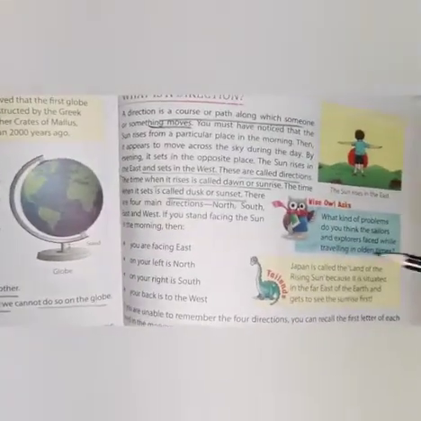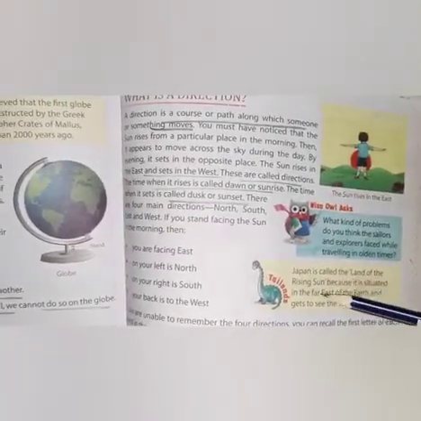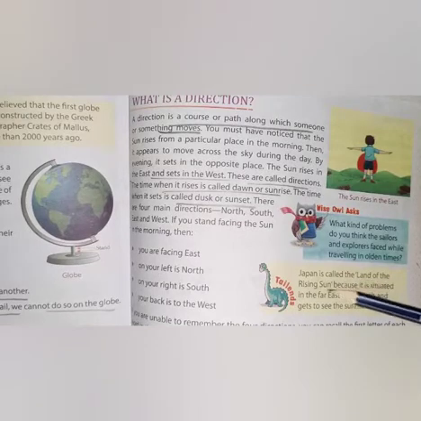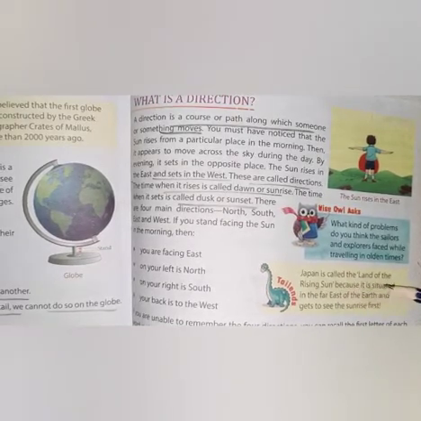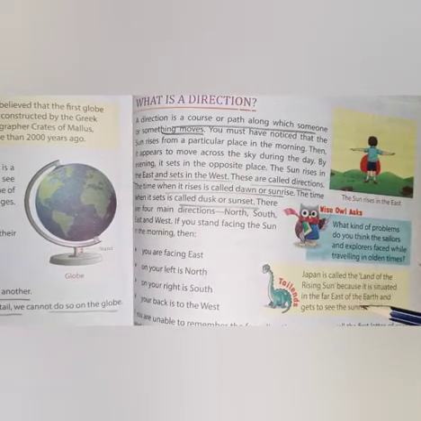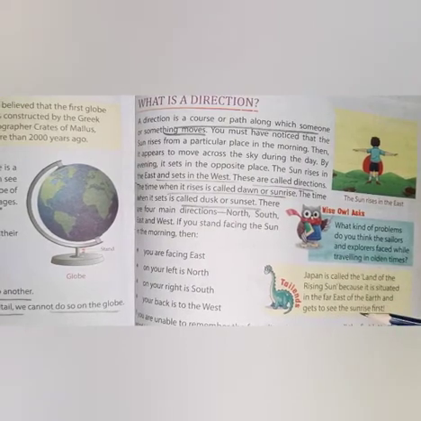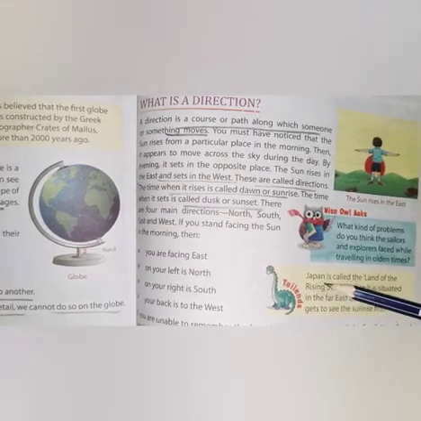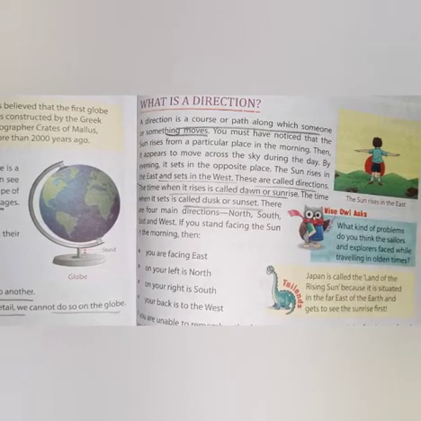Then comes here. Which land is known as the land of the rising sun? Japan is called the land of the rising sun. Why? Because it is situated in the far east of the earth and gets to see the sunrise first. That is why Japan is called the land of the rising sun.